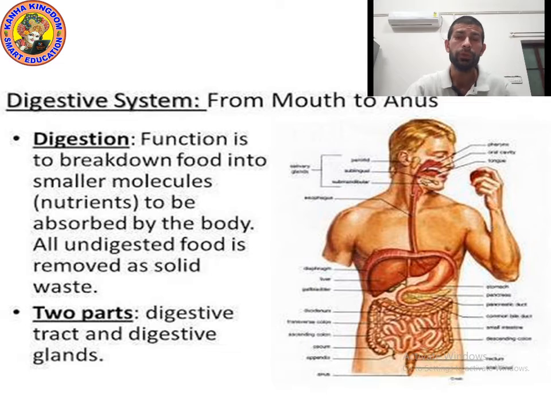I showed you a few seconds ago in the picture of the digestive system: mouth, salivary gland, esophagus, liver, gallbladder, stomach, pancreas, large intestine, small intestine, appendix, rectum and anus. I hope you understood. Now let's move on to the next point.